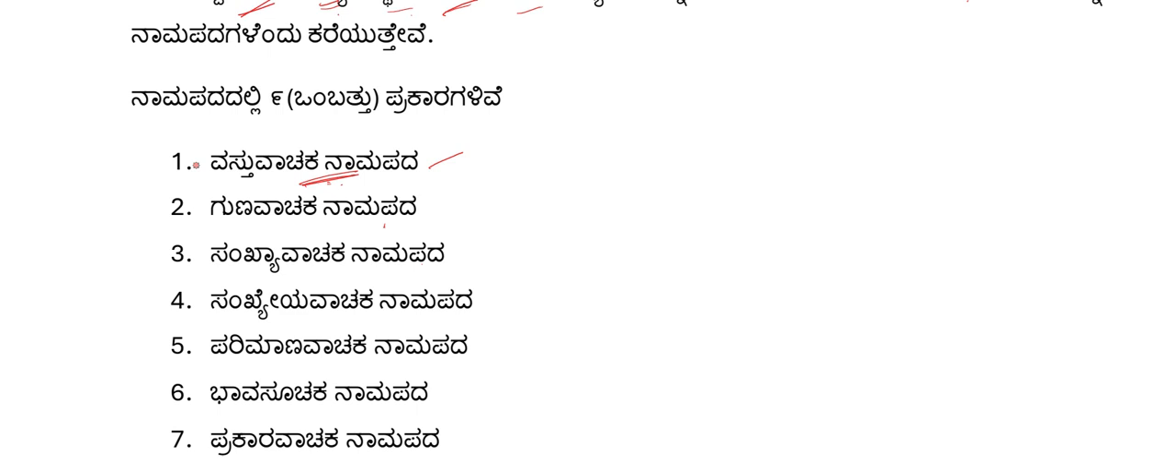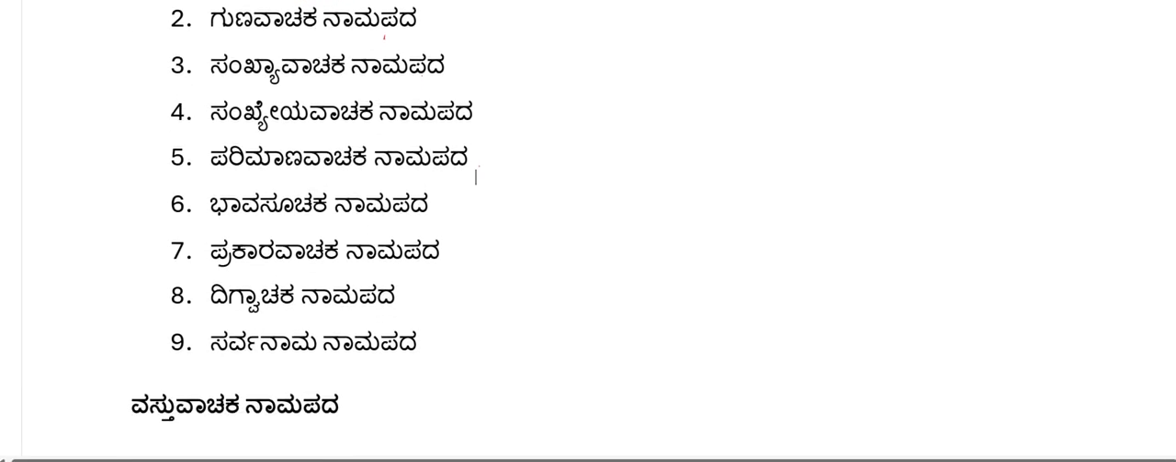Then Parimana Vachaka Namapada, Bhava Suchaka. Parimana is measure, how big it is, what is the size of it. Then Bhava Suchaka is like the abstract noun. Prakara Vachaka is like, suppose when you want to tell somebody you want something similar. So you say, I want something like this, I want something like that. You will compare the types. That is called Prakara Vachaka.